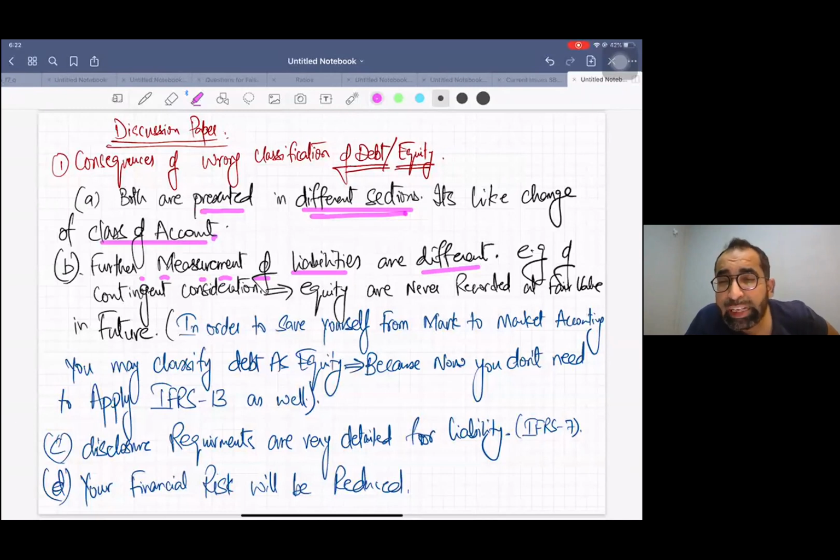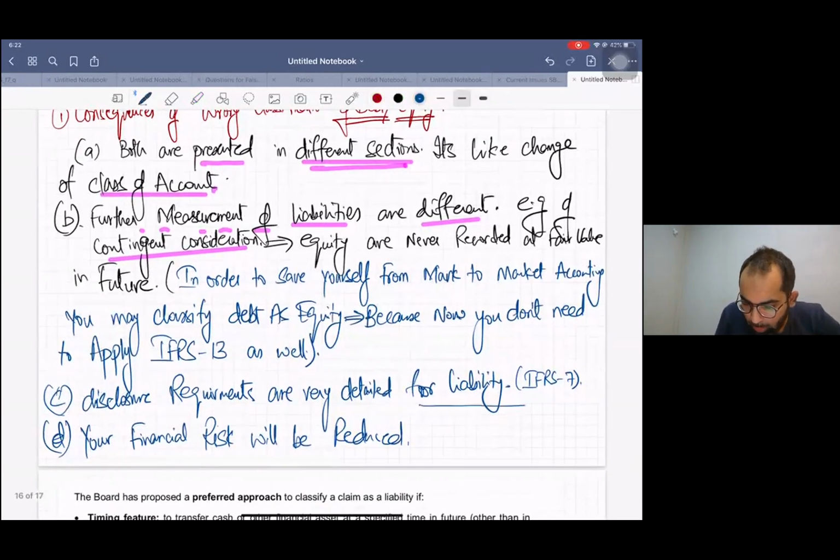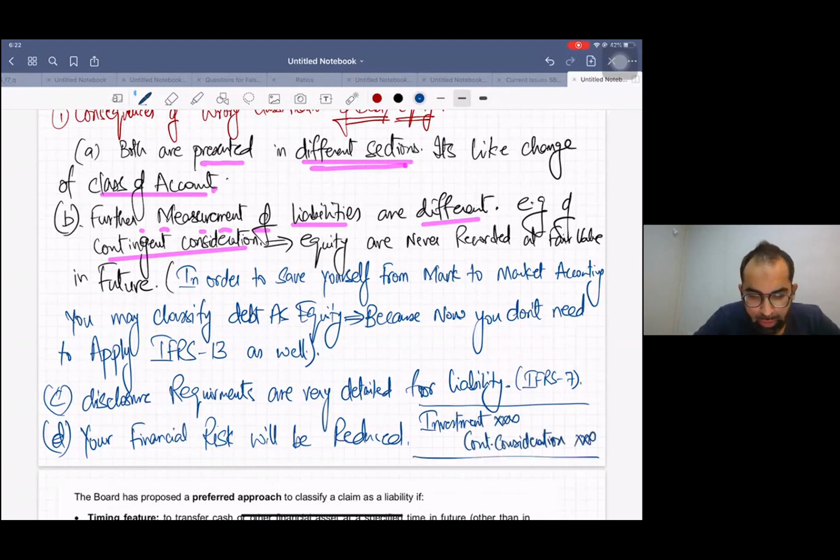There is a topic, contingent consideration in consolidation, and you make the entry like this. The entry for contingent consideration is investment debit, and contingent consideration credit. I hope I'm not teaching infants. My dear boys and girls, each and every teacher teaches this topic of consolidation: debit investment, credit contingent consideration.